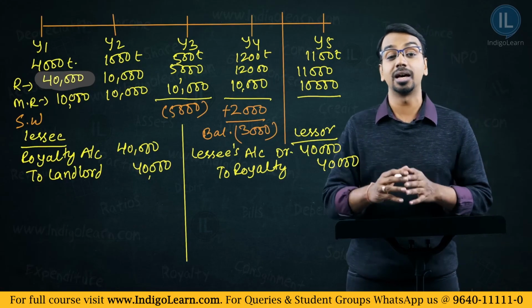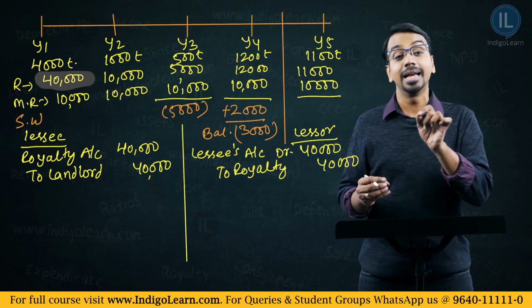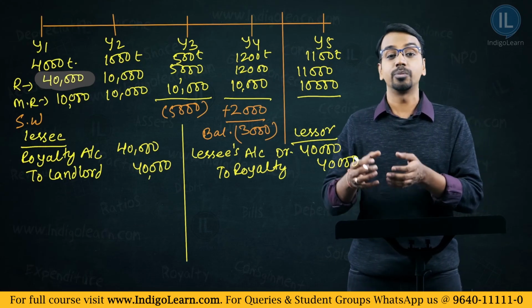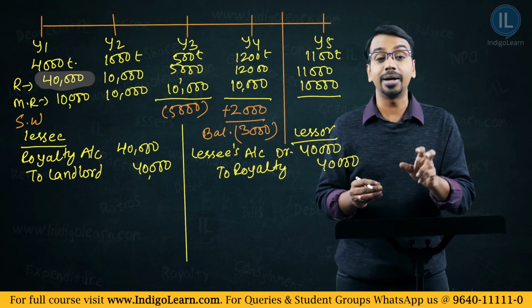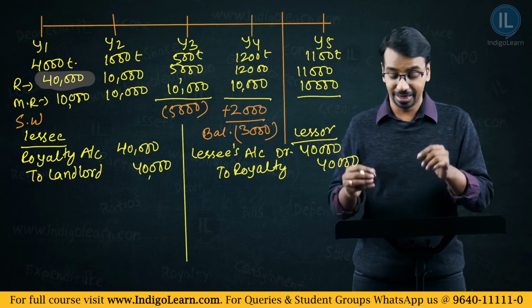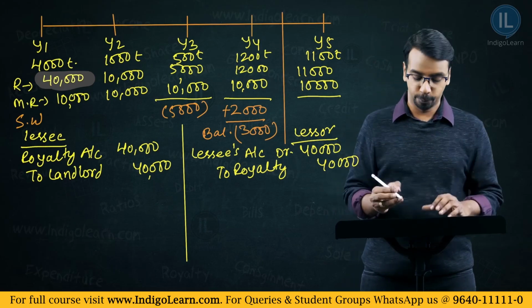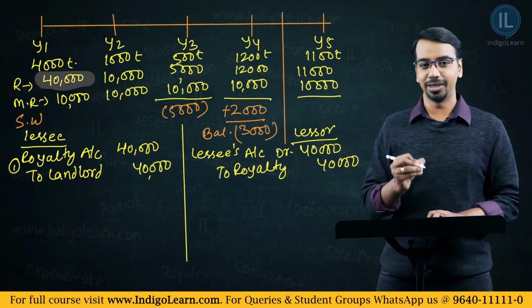Correspondingly, in the books of lessor, lessor will consider this as an income, and because it is an increase in income, you will credit the income account and you will debit the person who has to pay the income, and in this case it is the lessee. I hope the first entry is clear to you. Okay, this is the entry for recognizing the expenditure.